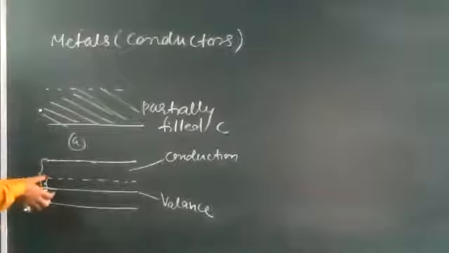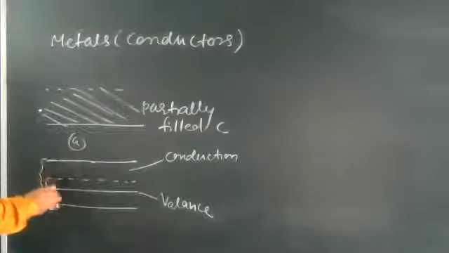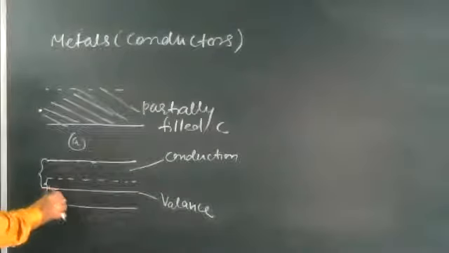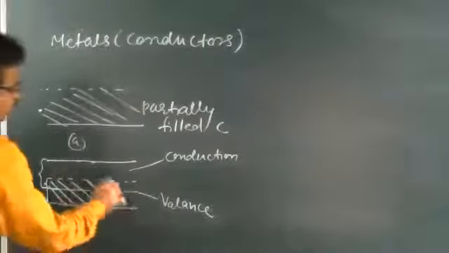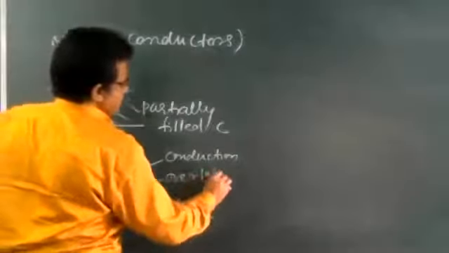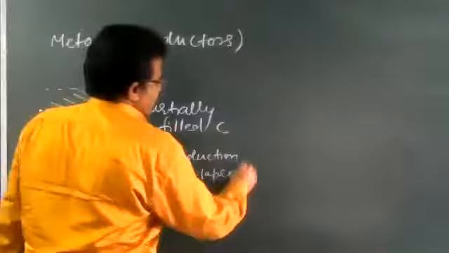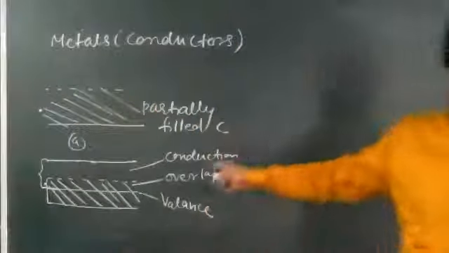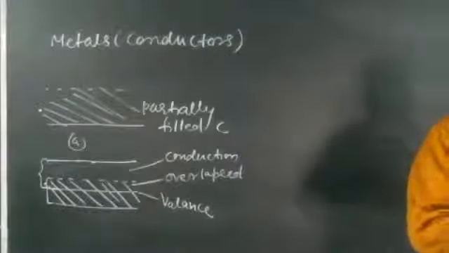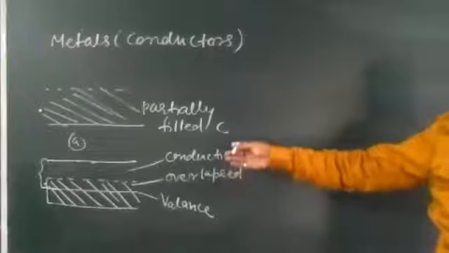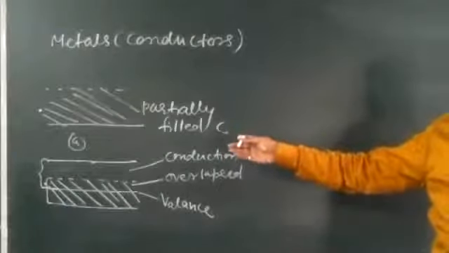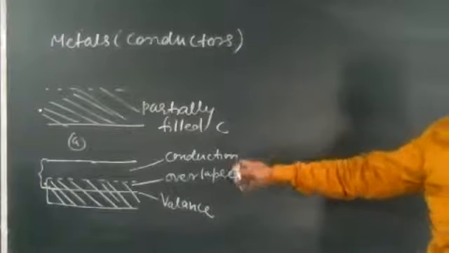This is the condition of overlapping. To draw this diagram, then we are going to write: conduction band is partially filled with the electrons, or conduction and valence band partially overlap each other.